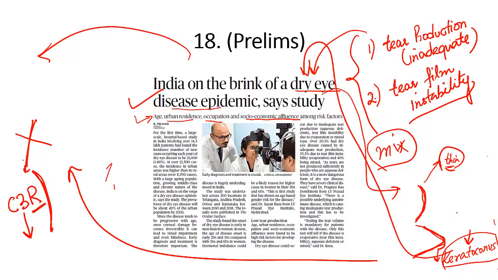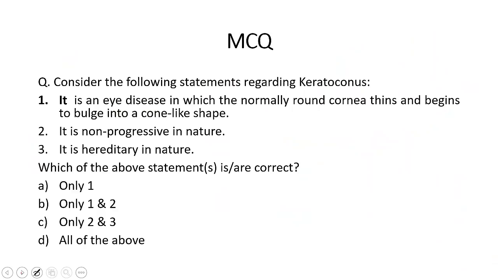But what is important is keratoconus, which might be a potential question because dry eye disease epidemic is mentioned in this newspaper article. Let's look at what type of question can be asked on this issue. Consider the following statements regarding keratoconus. It is an eye disease in which a normally round cornea thins and begins to bulge into a cone-like shape, correct? It is a non-progressive disease in nature. No, it is a progressive disease.